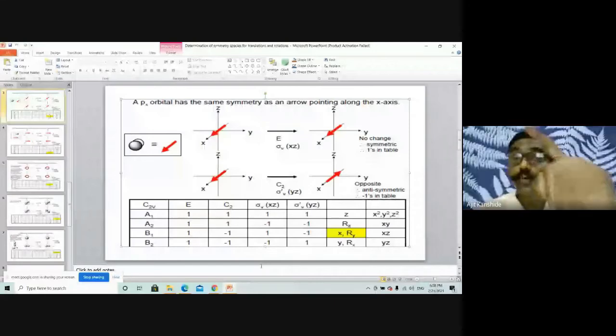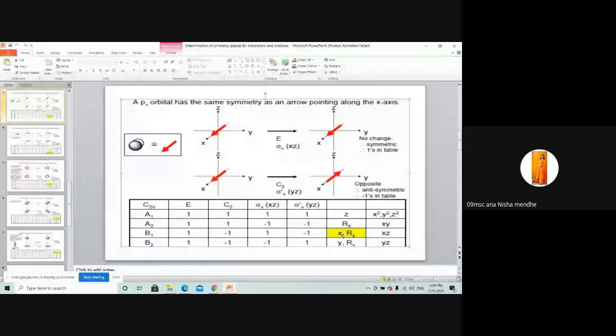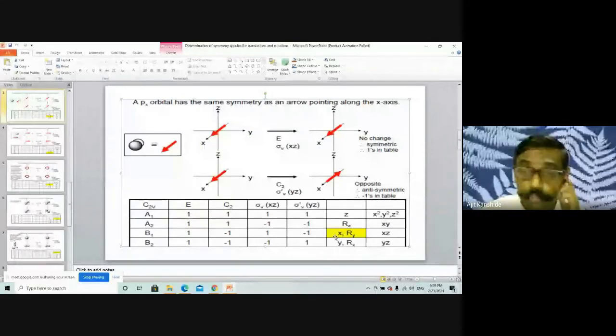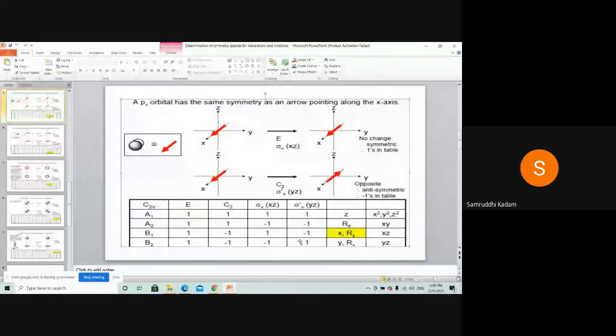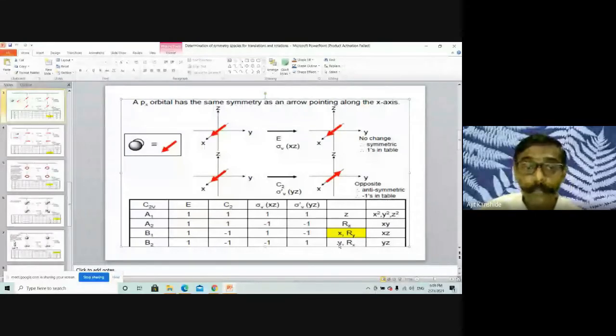So A2 will not be there. B1, does B1 represent any linear function? Yes, sir. Yes, B1 will be there. Does B2 represent any linear function? Yes, sir. So A1, B1, B2 will be there for which kinds of modes? Translatory modes. And A2, B1, B2 will be there for which kinds of modes? Rotatory modes. Rx, Ry, and Rz are there, no?